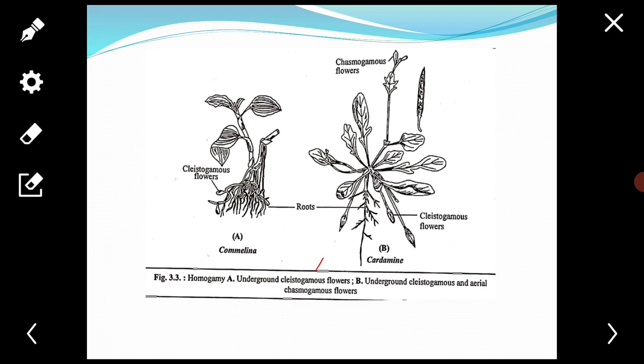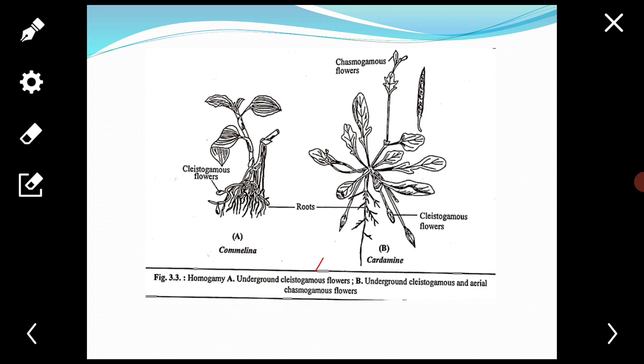This condition is called cleistogamy. Example, oxalis. The cleistogamous flowers are bisexual, small, inconspicuous, colorless, and do not secrete nectar.